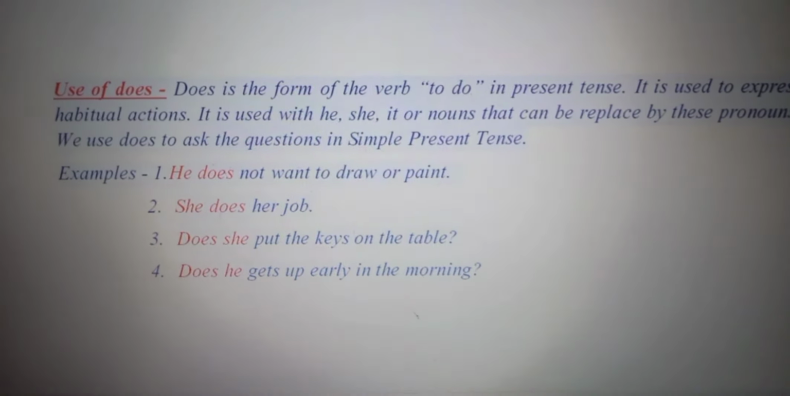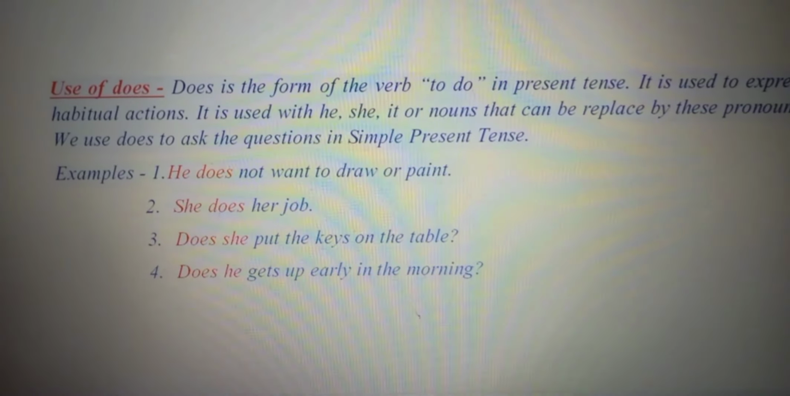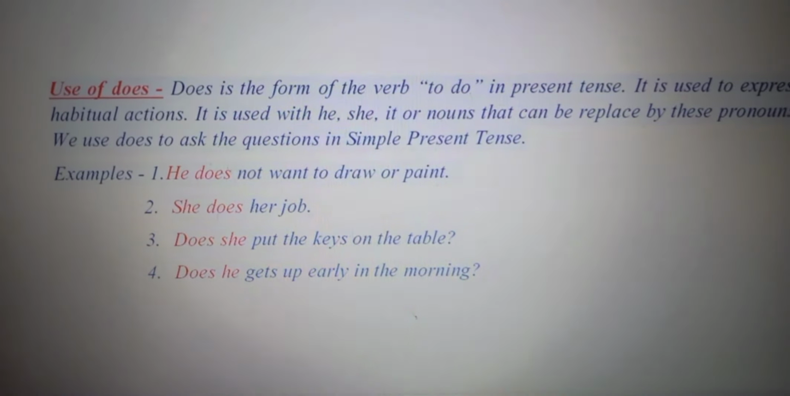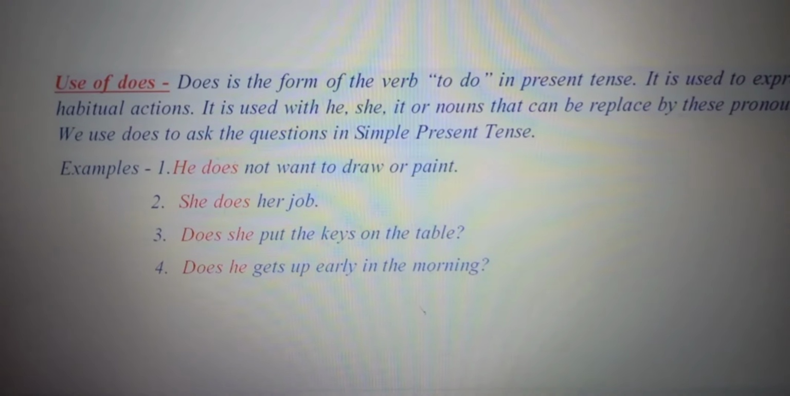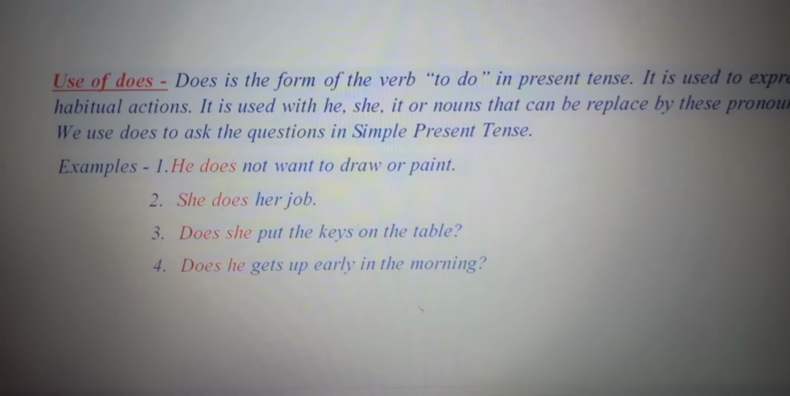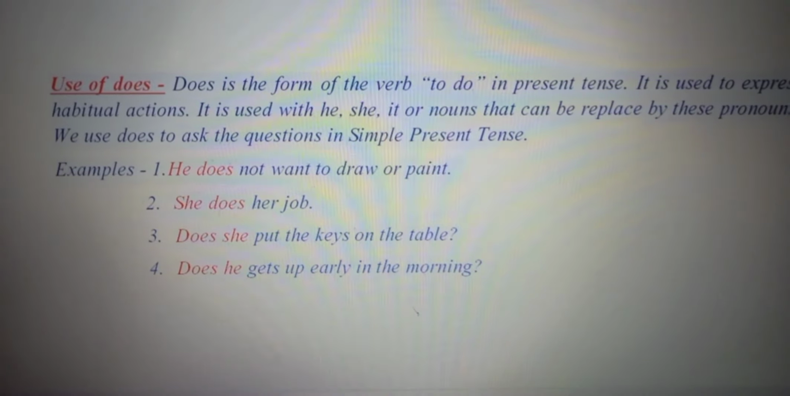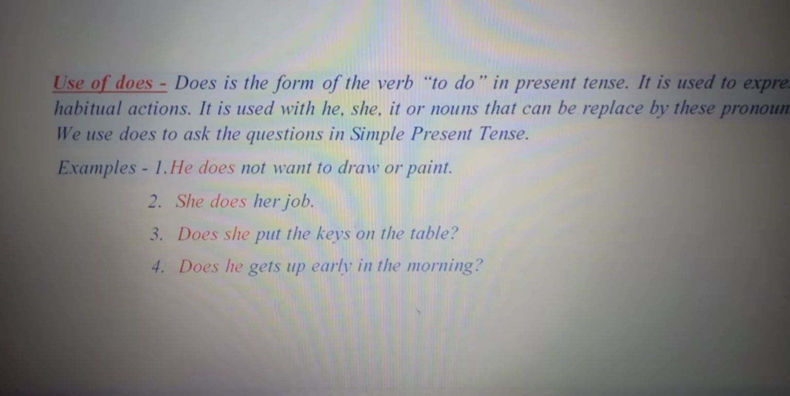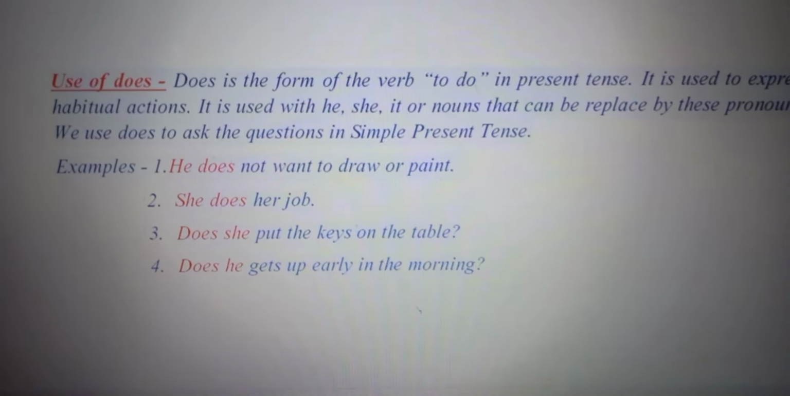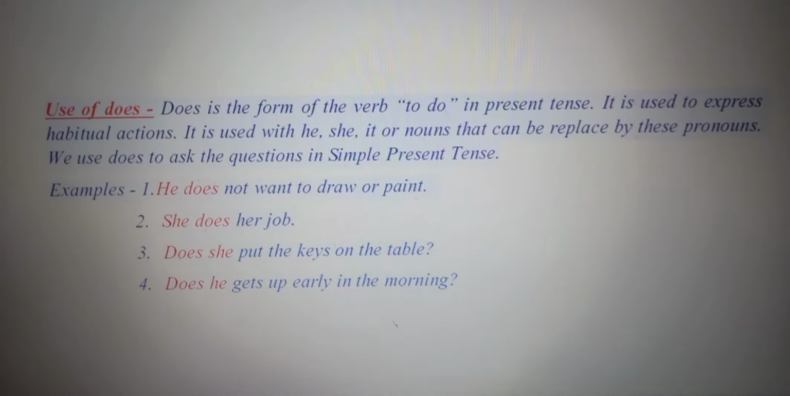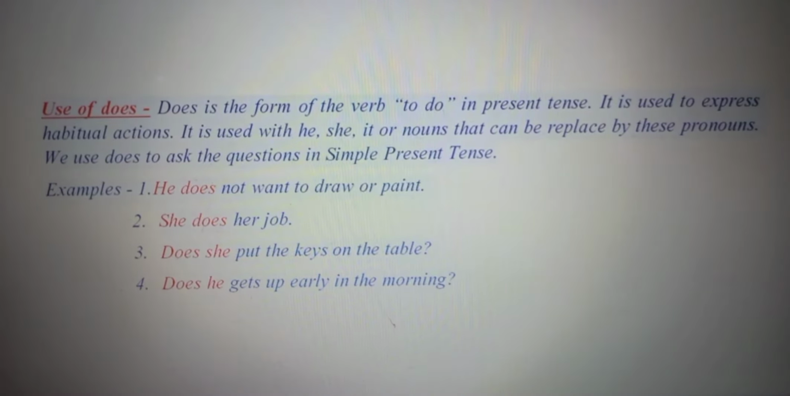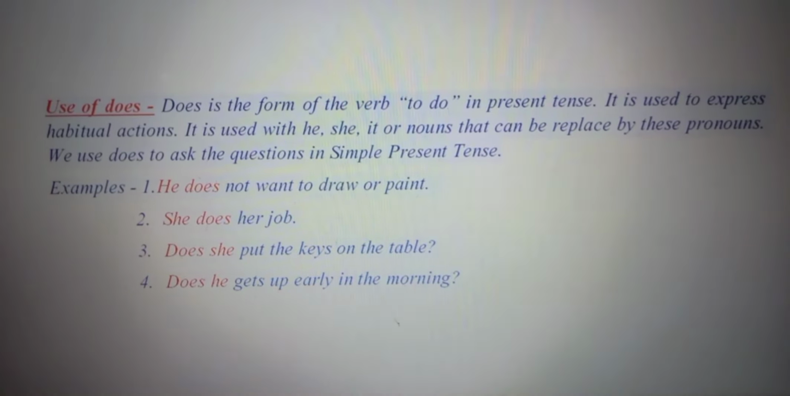Now examples. He does not want to draw or paint. Now here you can see that with he we have used does. Now, she does her job. Again we are talking about the present tense. So we have used does with she. Does she put the keys on the table? Now here you can see that we are asking a question, okay, and that too in simple present tense. So we have used does with it.